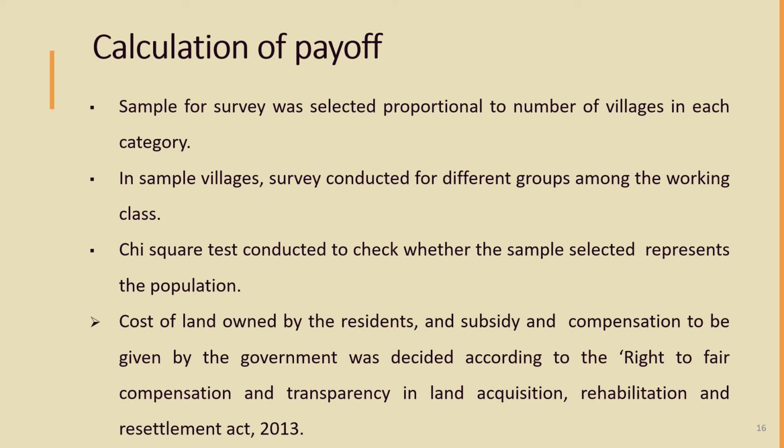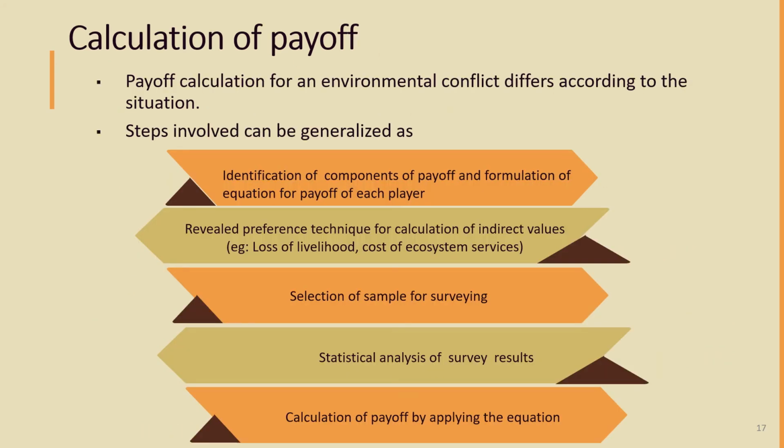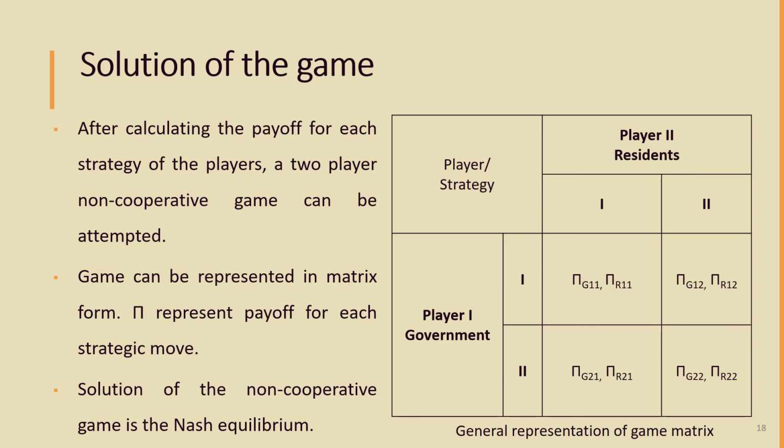All other components of the payoff are decided according to the Right to Fair Compensation and Transparency in Land Acquisition, Rehabilitation and Resettlement Act 2013. Even though payoff calculation differs according to the situation, the steps involved can be generalized as shown in the figure. Here, a two-player non-cooperative game can be attempted and the solution is the Nash equilibrium.